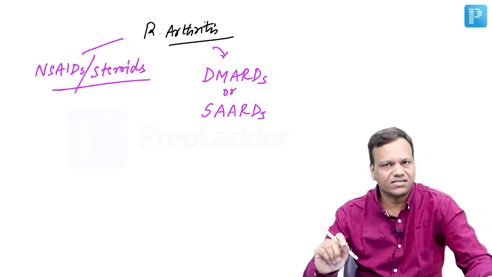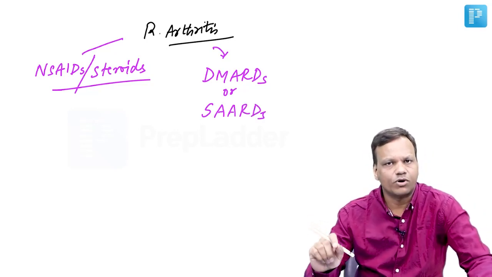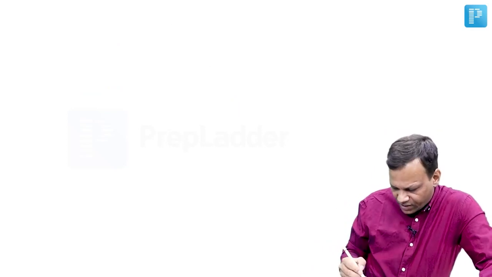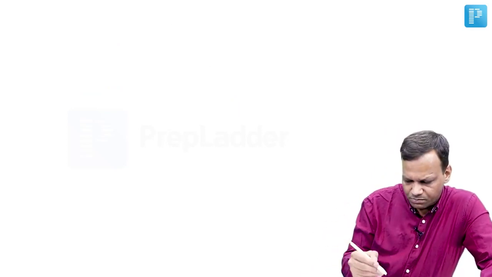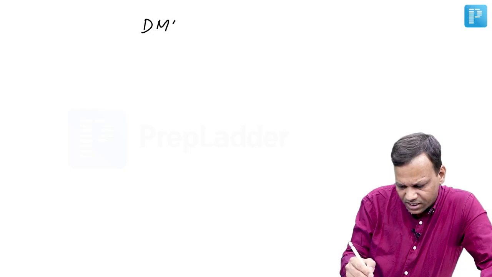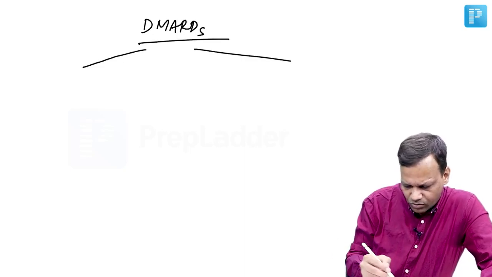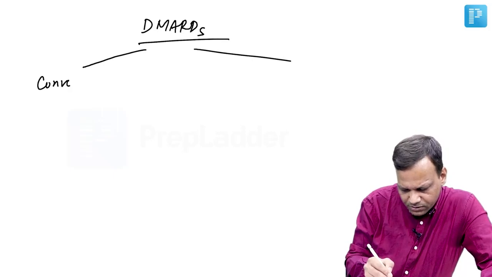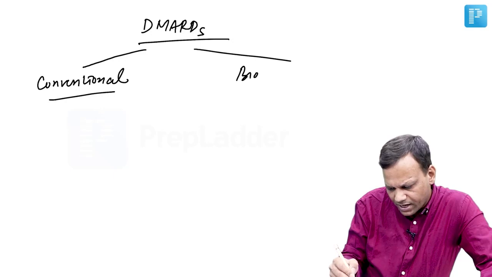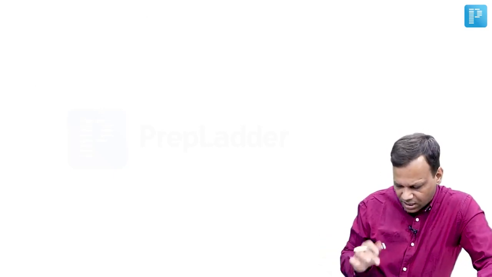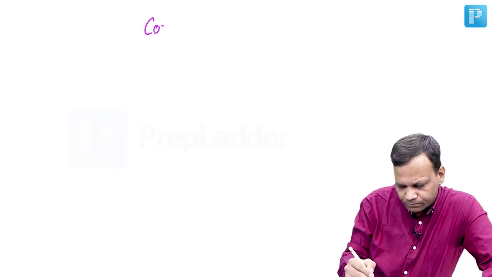So DMARDs or SARDs are the same thing. SARD is slow acting anti-rheumatoid drug. And we can divide DMARDs mainly into two main categories. One is known as conventional DMARDs, the drugs which we have been using for a long time, and second, those made by recombinant DNA technology. These are called biological DMARDs. Starting with the conventional DMARDs.